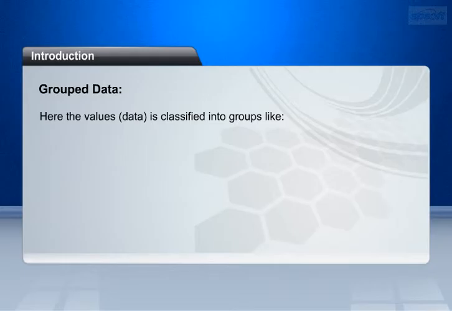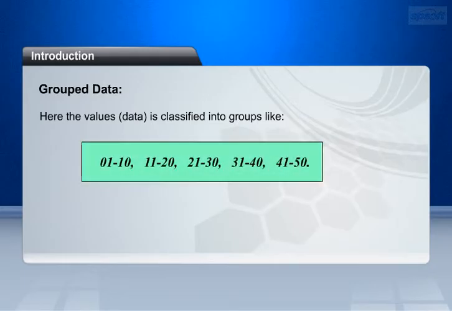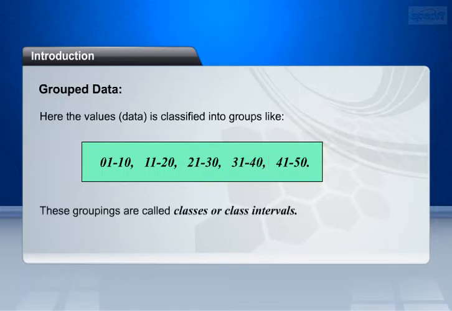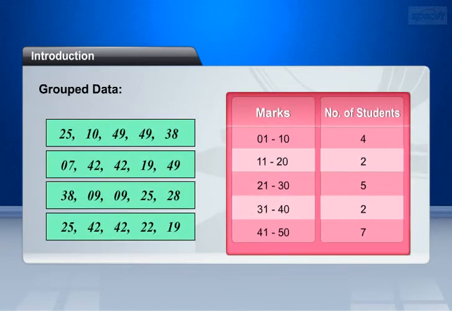Here the values, or data, are classified into groups like 1 to 10, 11 to 20, 21 to 30, 31 to 40, 41 to 50. These groupings are called classes or class intervals. Here the frequencies for each class interval are calculated. For the class interval 1 to 10 there are 4 students whose marks lie between 1 and 10. Similarly we calculate the frequencies for the other class intervals as: for the class interval 11 to 20 there are